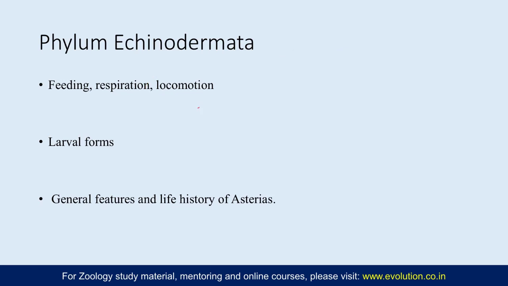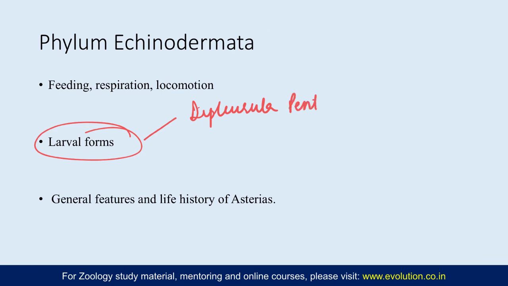Now coming to another important topic, that is larval form. So many questions like draw a well-labeled diagram of basic echinoderm larvae, or enlist and draw the diagrams of various echinoderm larvae and describe their evolutionary significance. Questions like these have been asked. So the basic larval forms are actually Dipleurula and Pentactula in case of echinoderms.